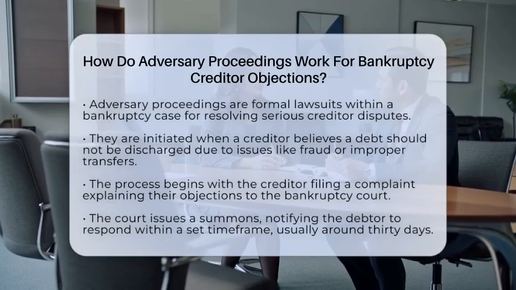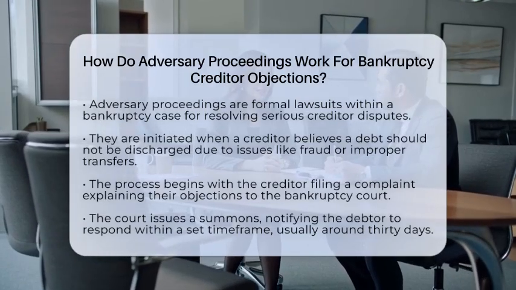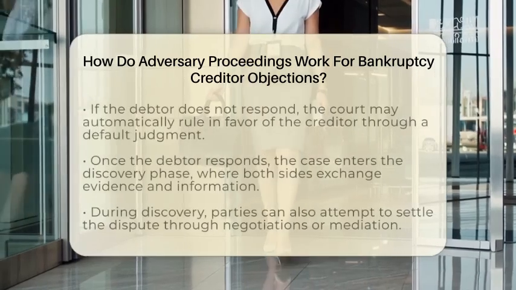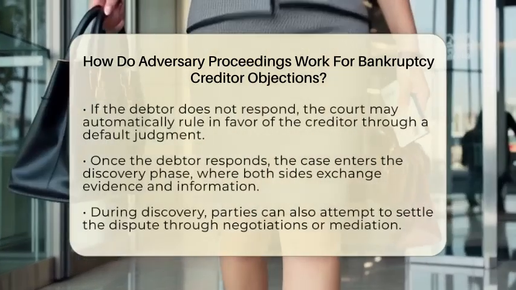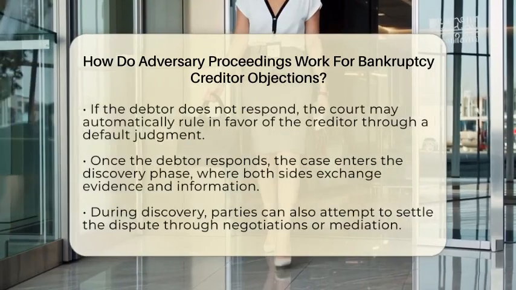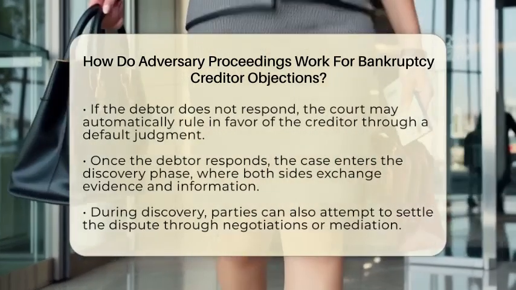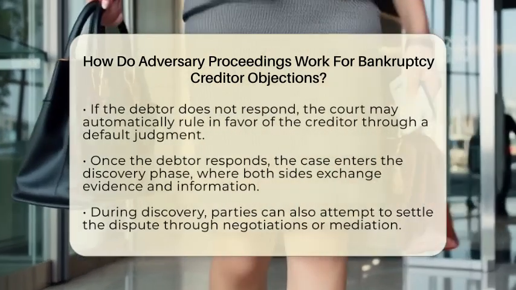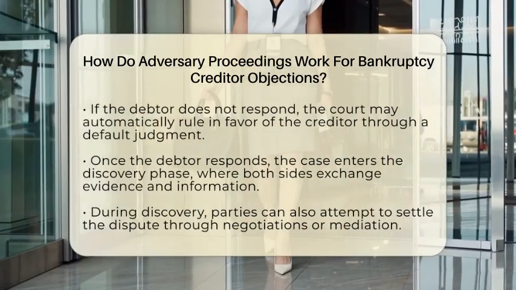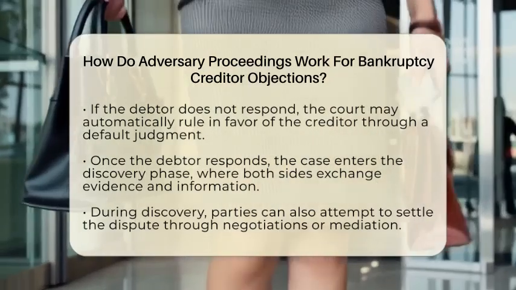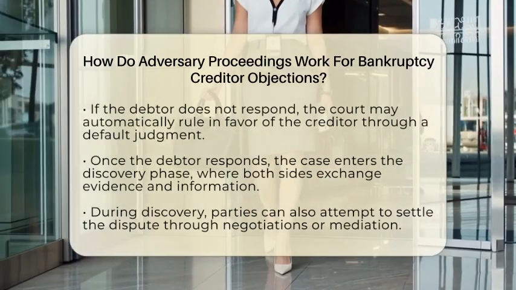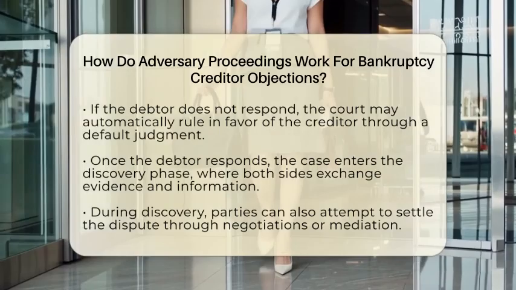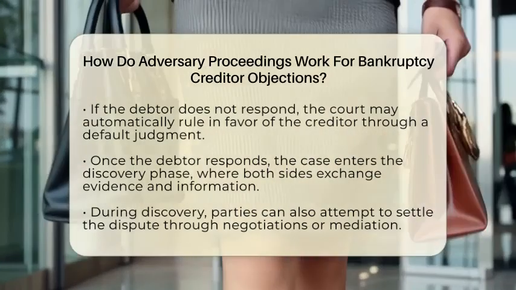The process kicks off when the creditor, acting as the plaintiff, files a complaint with the bankruptcy court. This complaint explains exactly what they are objecting to and what they want the court to do. Along with the complaint, the court issues a summons, which is a formal notice telling the debtor they need to respond. The debtor then has a limited time, usually around 30 days, to file an answer or a motion to dismiss the complaint. If the debtor ignores this, the court might automatically rule in favor of the creditor, called a default judgment. Once the debtor responds, the case enters the discovery phase.